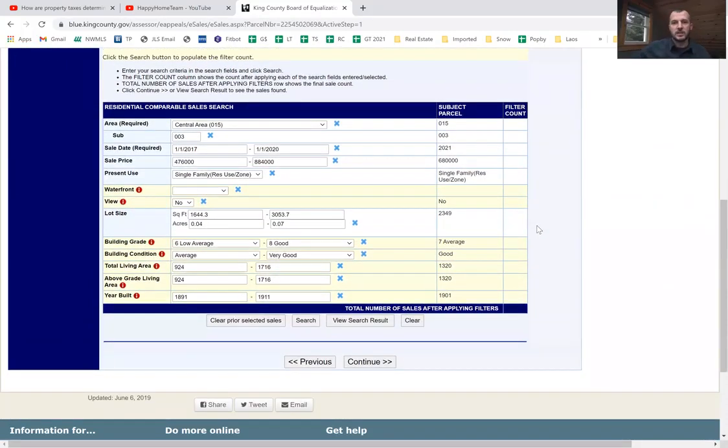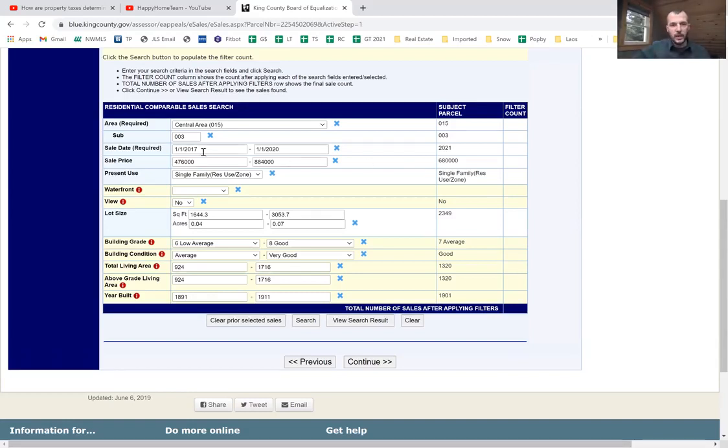So the biggest thing that I would say is important to note is the timing of the comparable sales that you use to try to dispute the value. Because, for instance, at the end of 2021, you're going to get your property tax card for property taxes owed for the year 2021, but that's as of your property's value at the beginning of the year. So if you're going to dispute taxes for 2021, they want you to see sales that are close to that date and ideally before that date. So I'd be pulling sales from October through December of 2020, so that's an accurate representation of the value as of January 1st, 2021, if that makes sense.